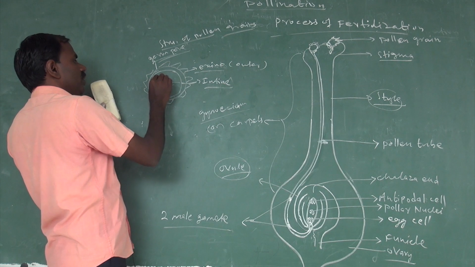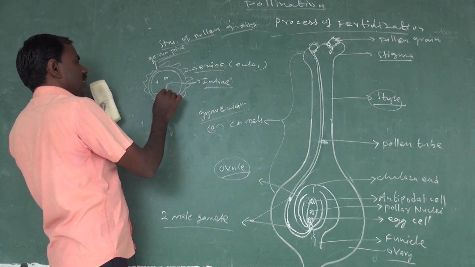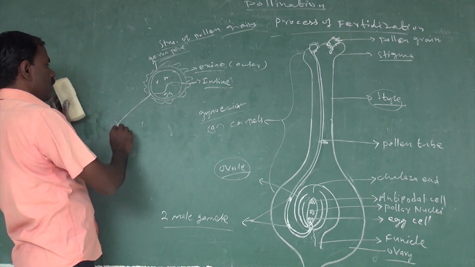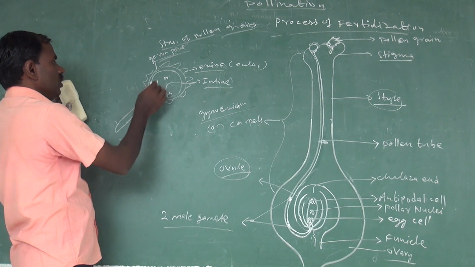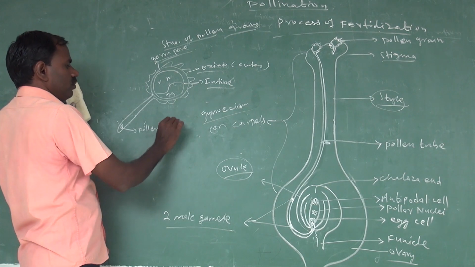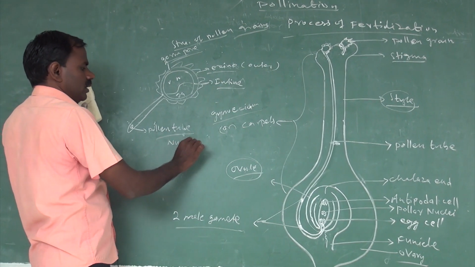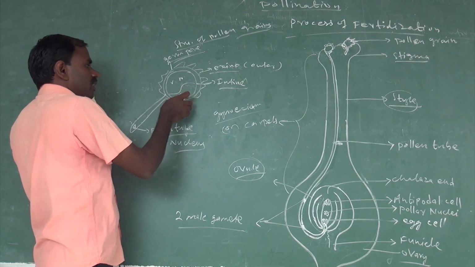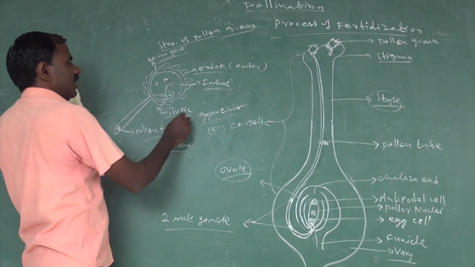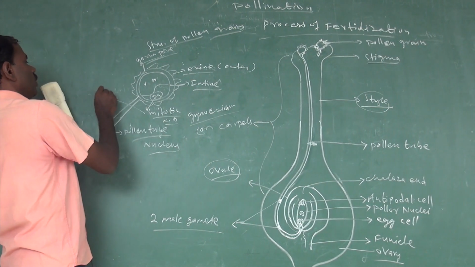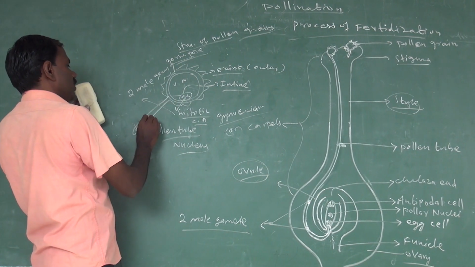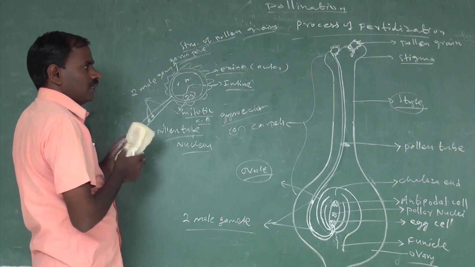The pollen grain has a large vegetative nucleus and a smaller generative nucleus. The vegetative nucleus disappears, forming the germ pore through the pollen tube, and produces the pollen tube nucleus. The smaller generative nucleus undergoes mitotic cell division to form two male gametes. Two male gametes are produced in the generative cell. This is the structure of the pollen grain.